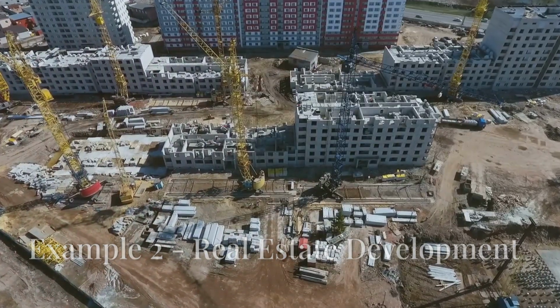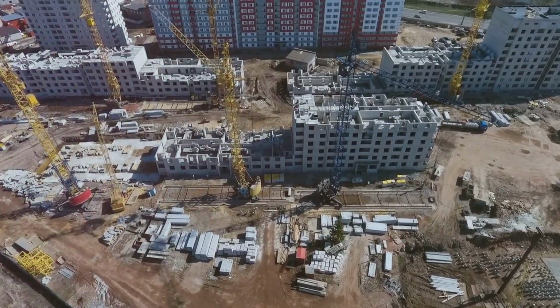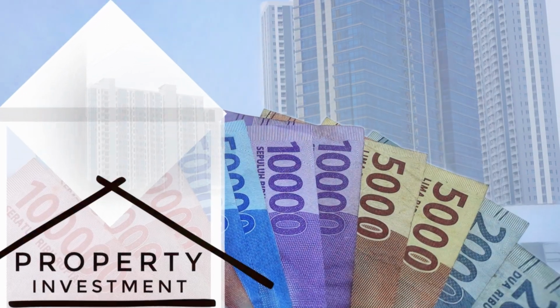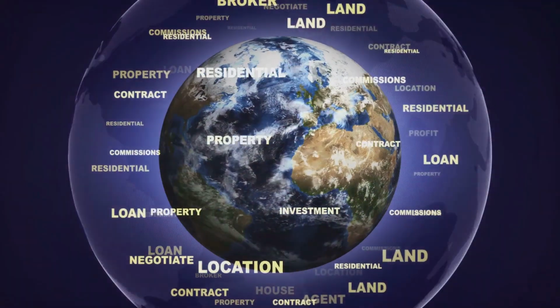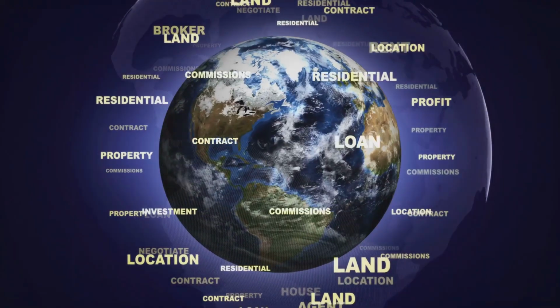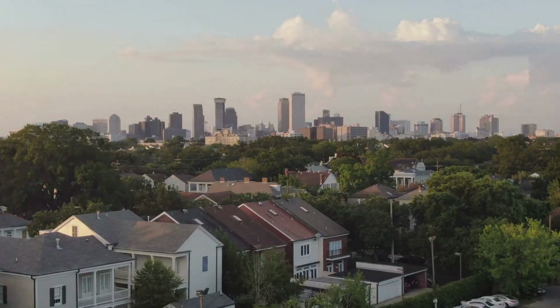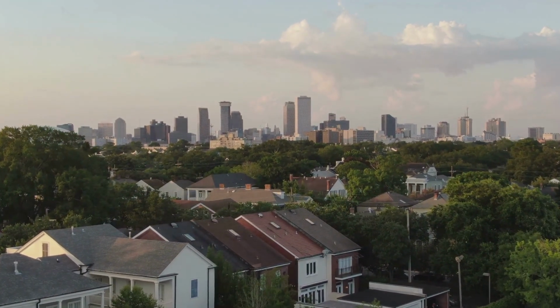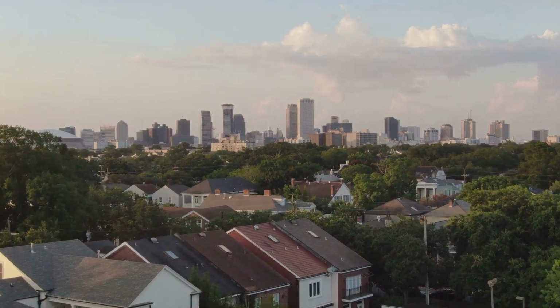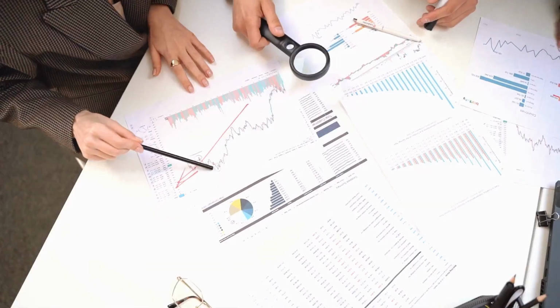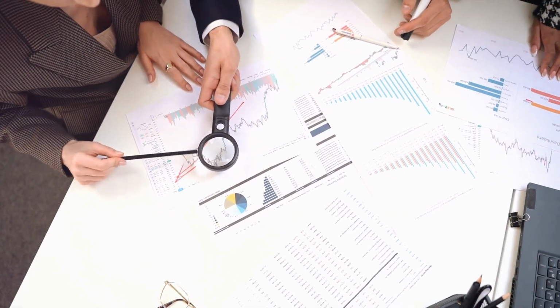Real estate development is another area where asymmetrical risk can pay off. By investing in undervalued properties or developing land, the potential returns can be substantial compared to the initial investment. Developers often take risks on properties in emerging neighborhoods, betting that these areas will grow in value over time. The risk is mitigated by thorough research and due diligence.